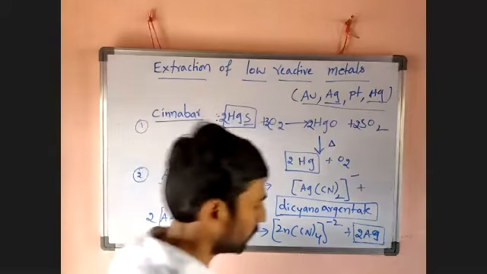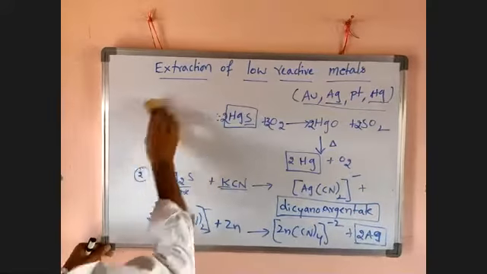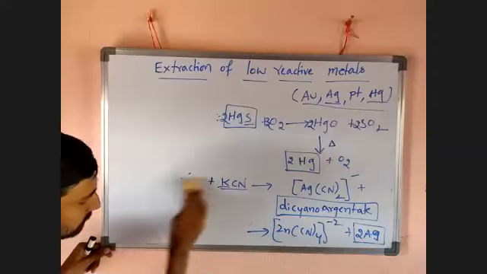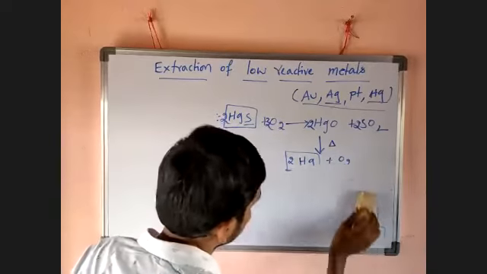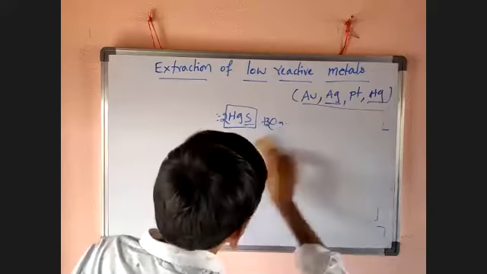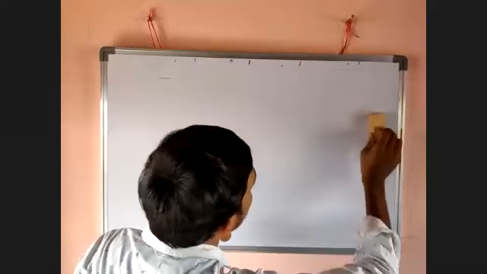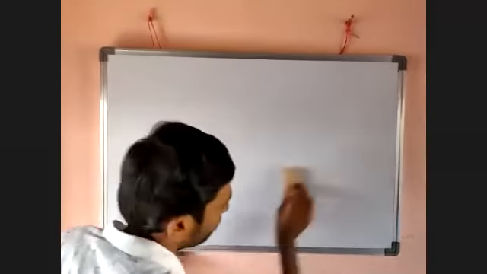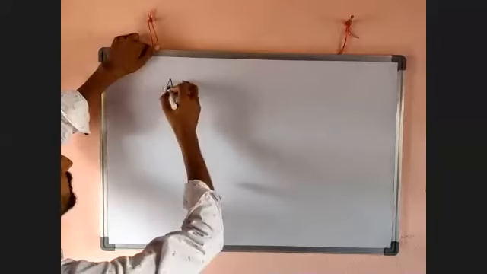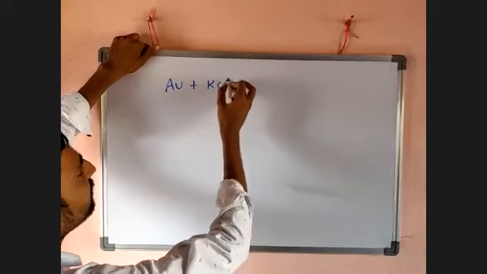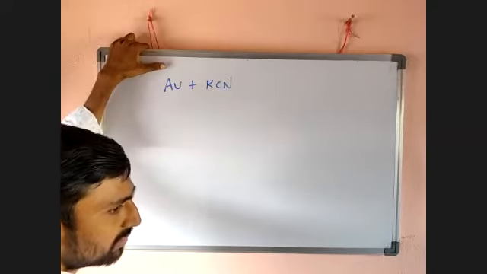Then in case of gold, the same process takes place as with silver. Gold is obtained in the form of gold itself, with no other element.